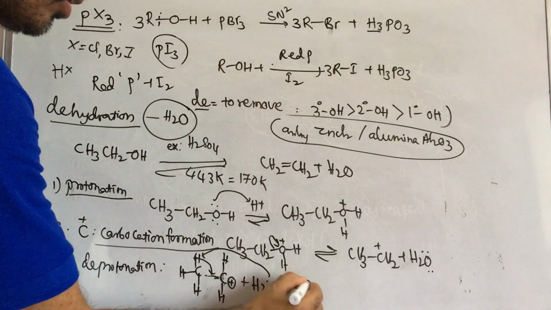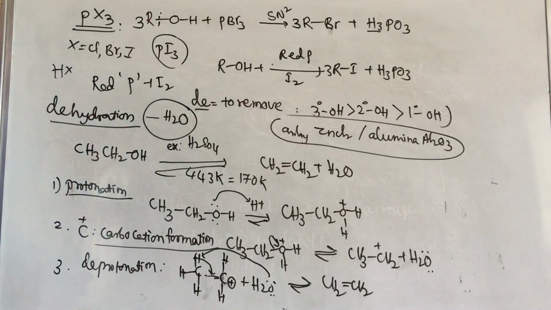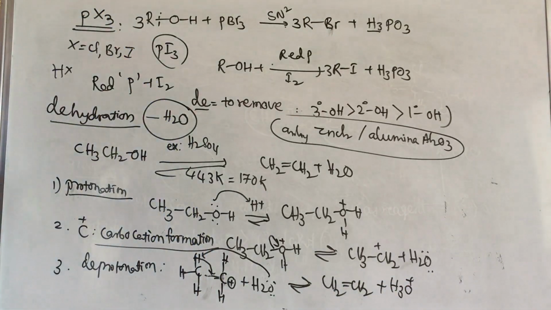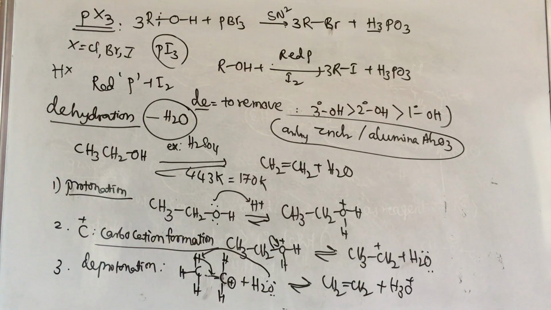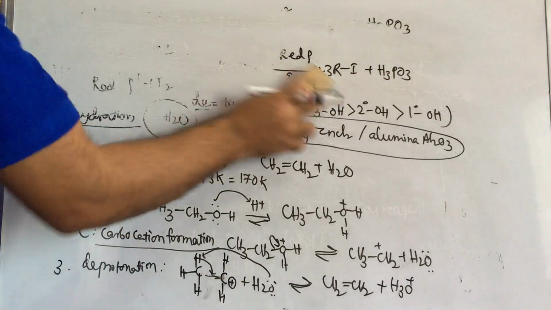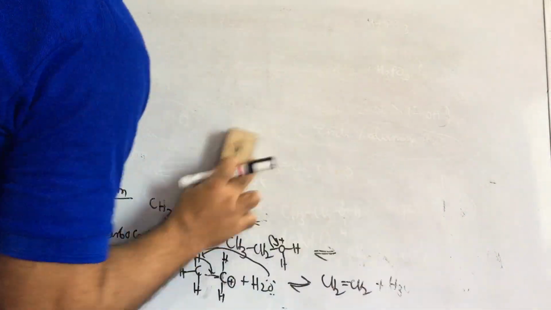Then we get CH2=CH2, along with H3O plus as a catalyst, H plus being regenerated. This is the clear mechanism of the dehydration of alcohol. Then you can write other reactions of dehydration with phosphoric acid also.